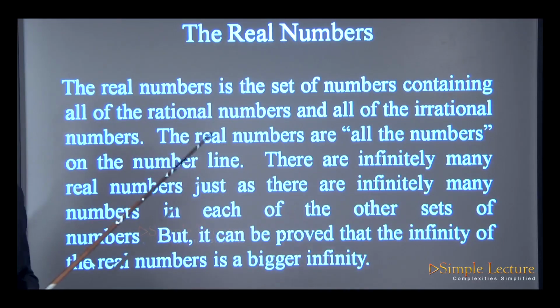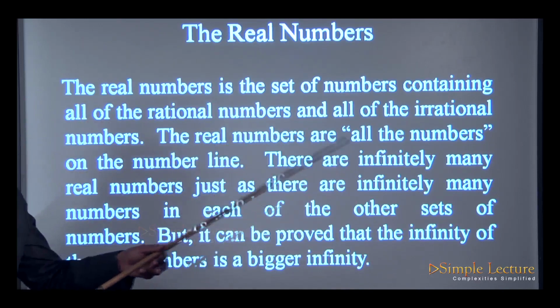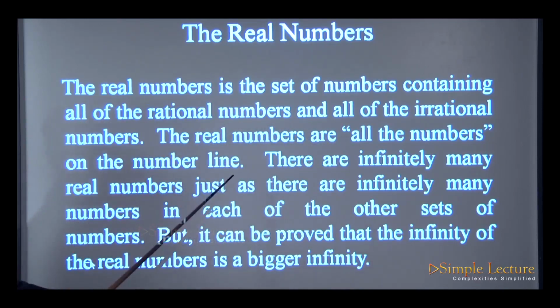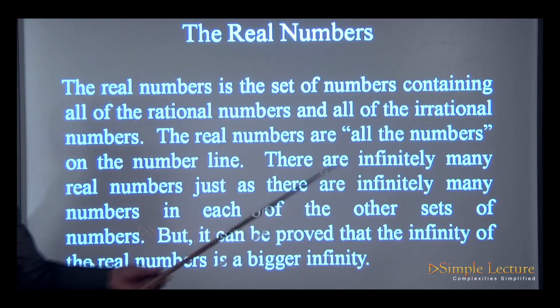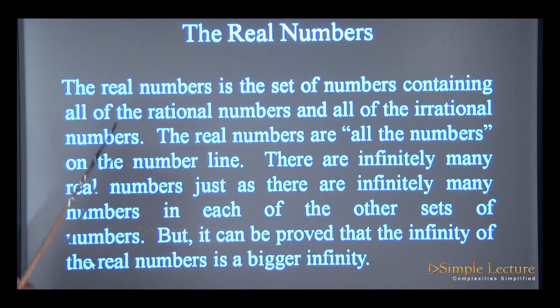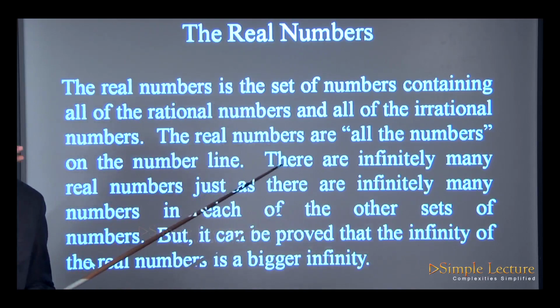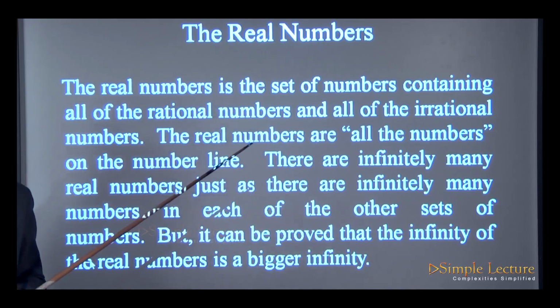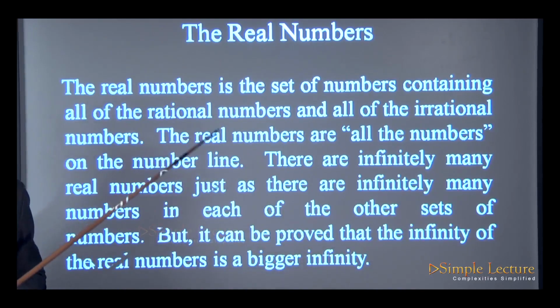Therefore, real numbers represent all the numbers which are found on the number line, and there are infinitely many real numbers, just as there are infinitely many numbers in each of the other sets of numbers. When you take all other sets of numbers, you have infinite numbers.